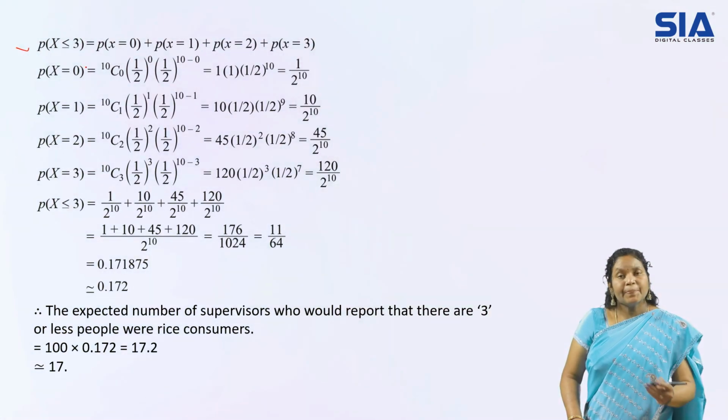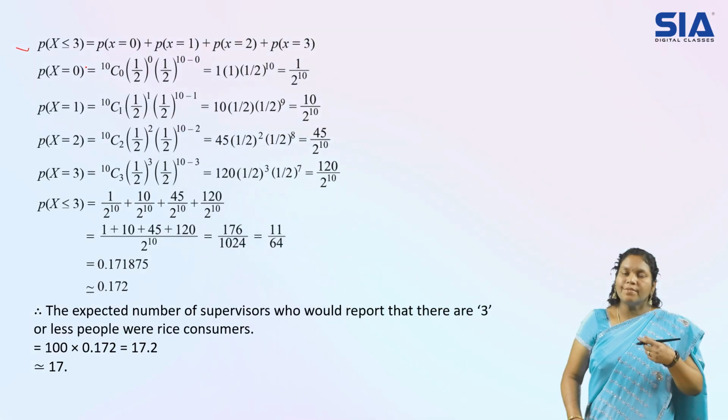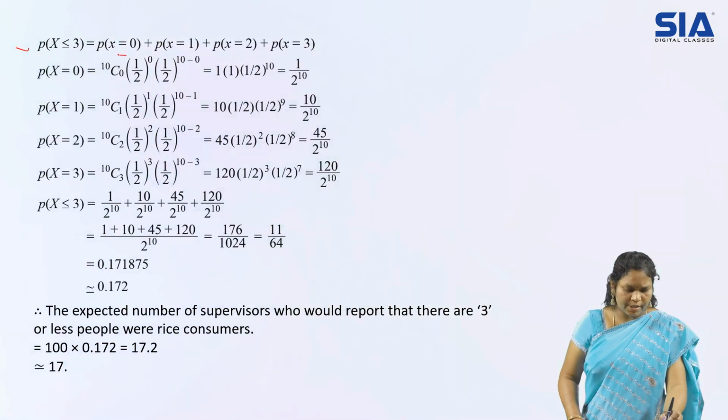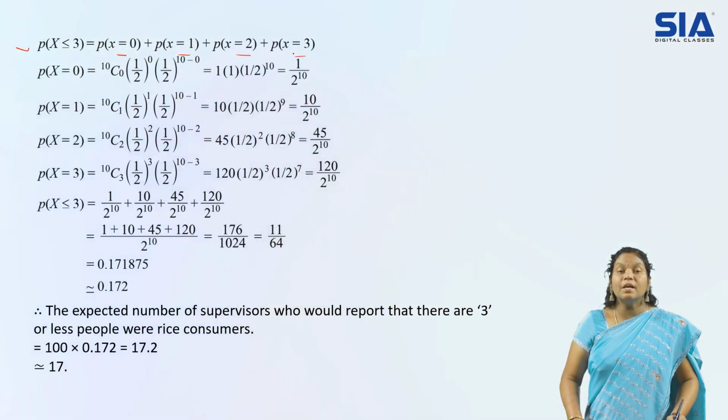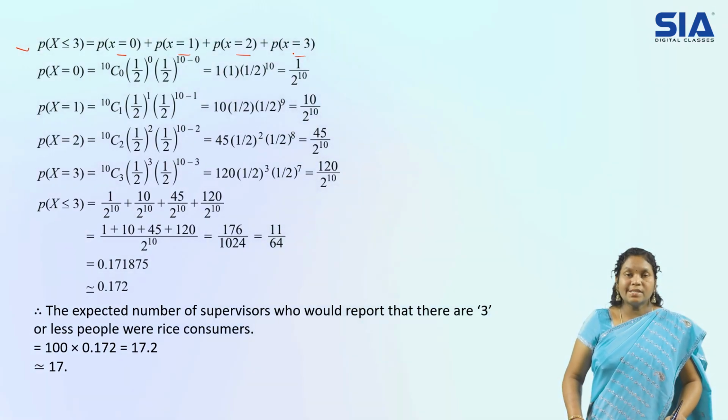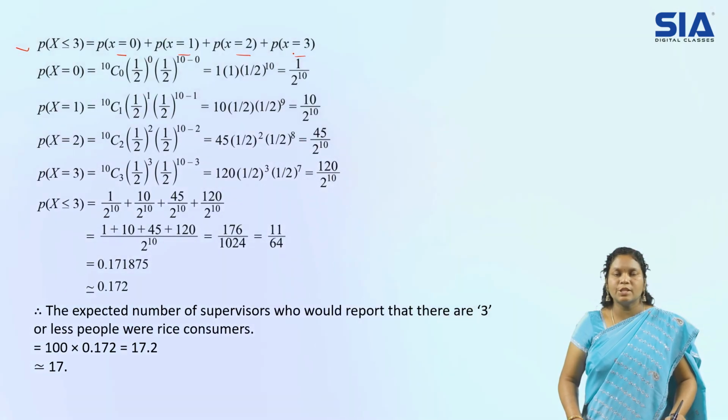So that means we need to consider from 0 on. So P of x is equal to 0, 1, 2, 3. 3 also you have to consider, since less than or equal to, so up to 3. So x values we got, let us substitute all x values one by one, and then finally we'll add up all of them to get the condition that is less than or equal to 3.